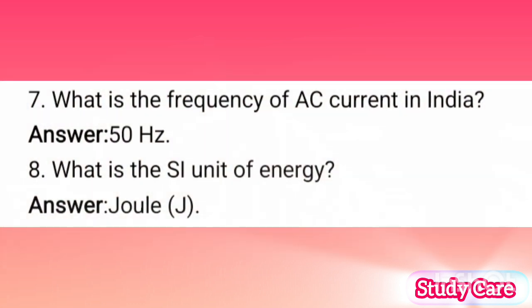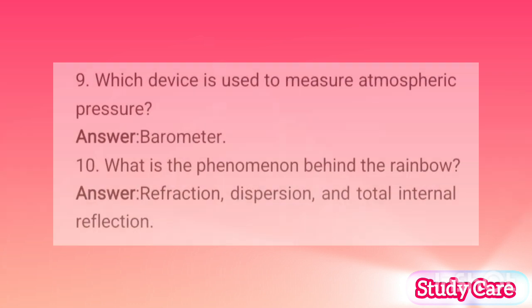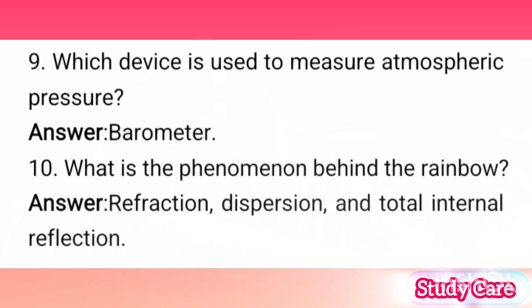7. What is the frequency of AC current in India? Answer: 50 Hz. 8. What is the SI unit of energy? Answer: Joule, J. 9. Which device is used to measure atmospheric pressure? Answer: barometer. 10. What is the phenomenon behind the rainbow? Answer: refraction, dispersion, and total internal reflection.